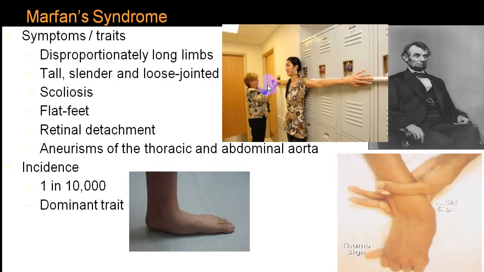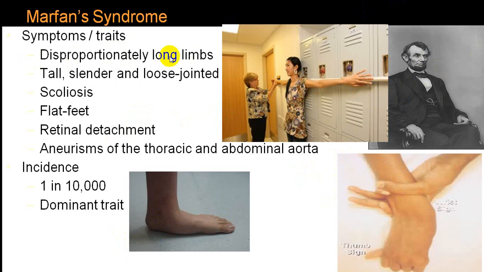So these are some of the common things you can see in a skeletal abnormality. You can see the arm span is greater than the height. This is what we call a wrist sign. This is pes planus. And this was the person we call Abraham Lincoln, who was suffering from what we call Marfan syndrome.